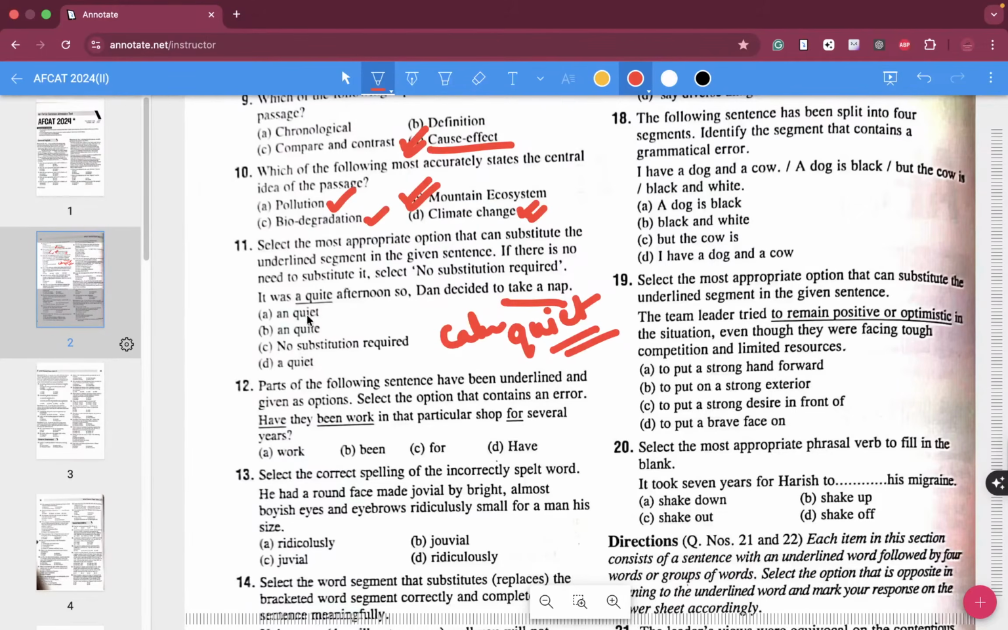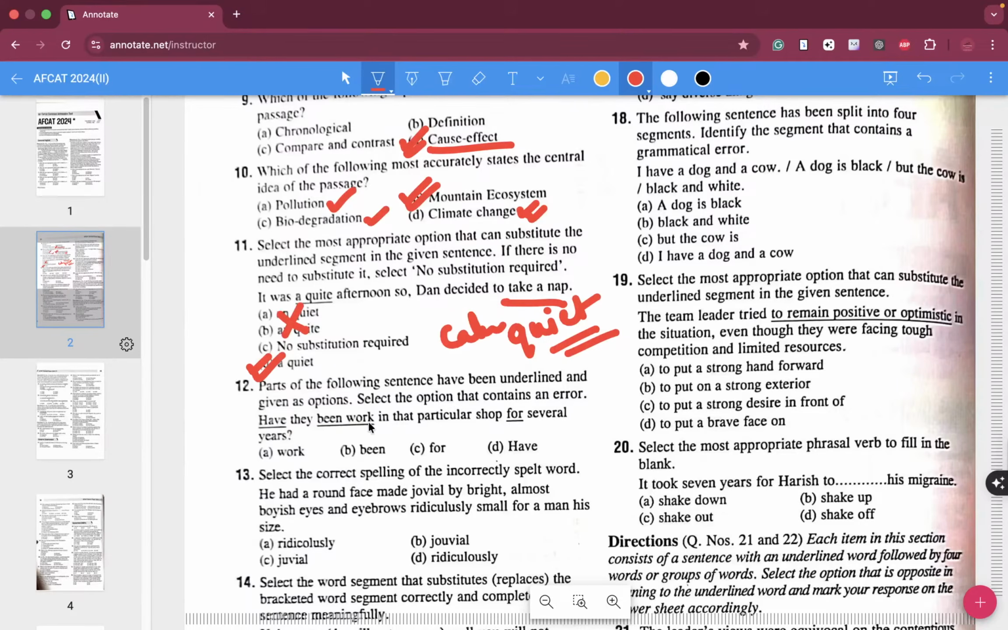Absolutely, it is not an quiet, it is a quiet. It was a quiet afternoon, so Dan decided to take a nap, right? So D over here is your correct answer, folks. Parts of the following sentence have been underlined, question number 12, and given as options. Select the option that contains an error.